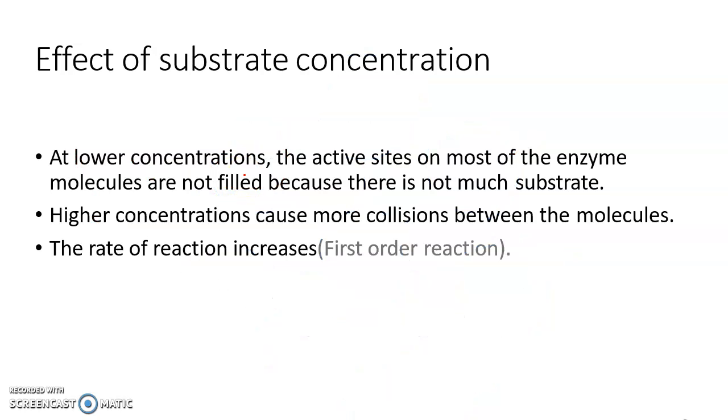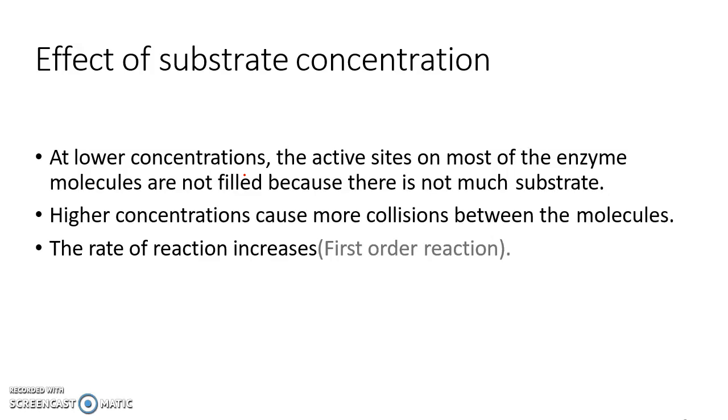First one is the effect of substrate concentration. For example, if the substrate concentration is very low, what will happen? The active sites present on the enzyme are not completely occupied because the substrate concentration is low. Then some of the active sites are free in the biochemical reaction. There is not sufficient substrate concentration in that reaction.